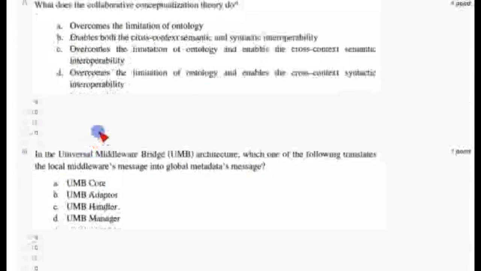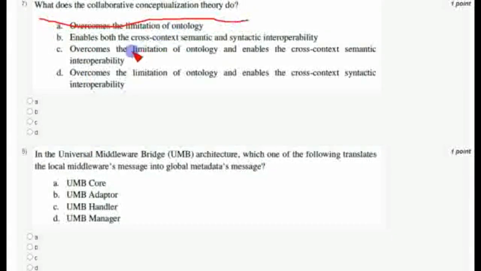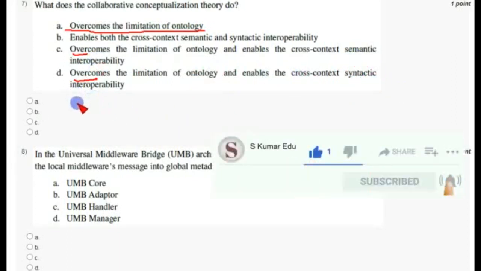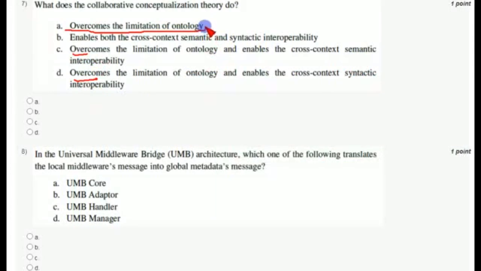And coming to the seventh question, what does the collaborative conceptualization theory do? Friends, my answer is that it overcomes the limitations of ontology. The same is given in option C and also in option D, but they have given extra explanation, as enabling cross context with respect to different methods, that is semantic interoperability in option C and syntactic in option D. But in generalization, it responds irrespective of the situation.